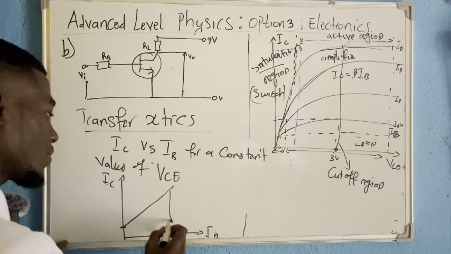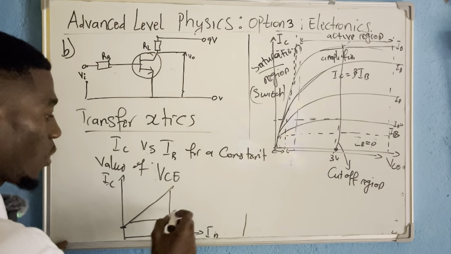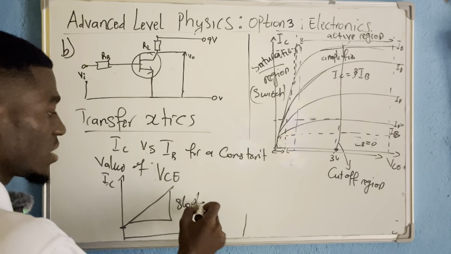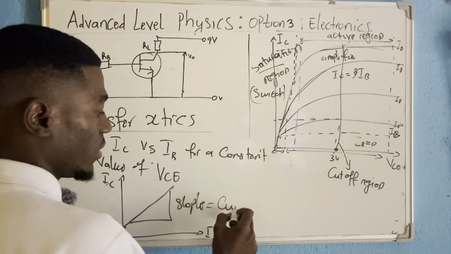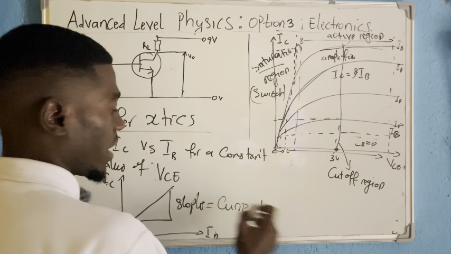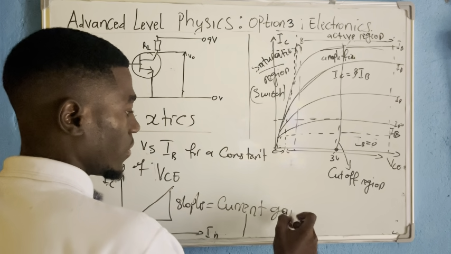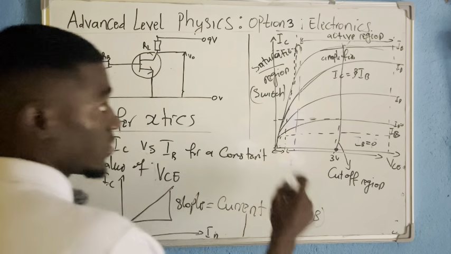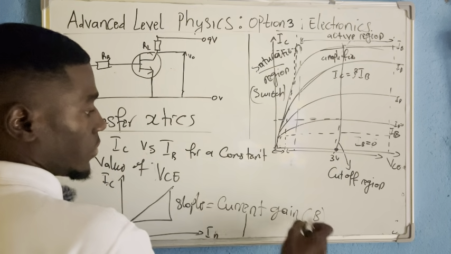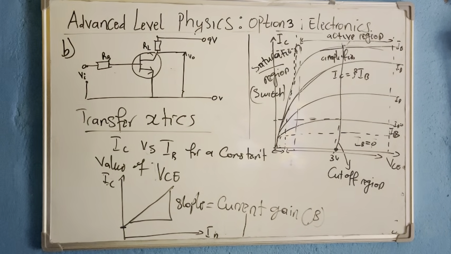And then you see that the slope under this graph will give us what? The current gain, the current gain in bracket beta. As I say here, it's okay. It gives us the current gain, which is beta.